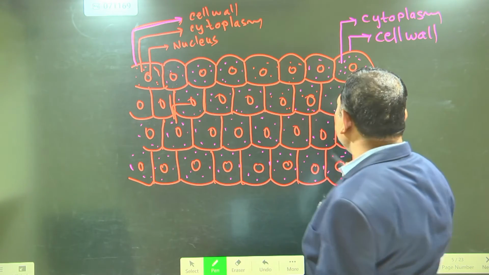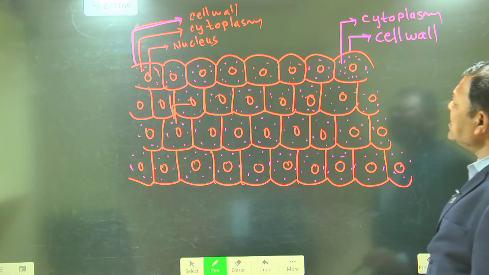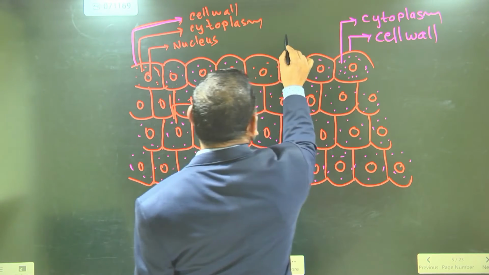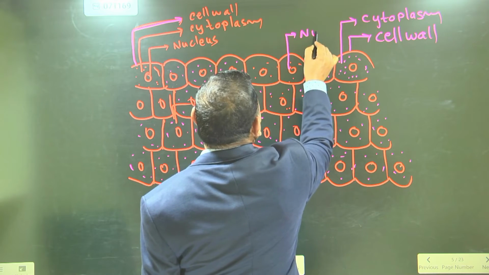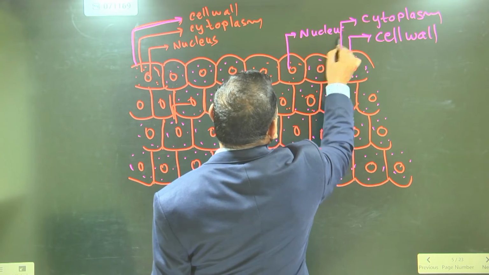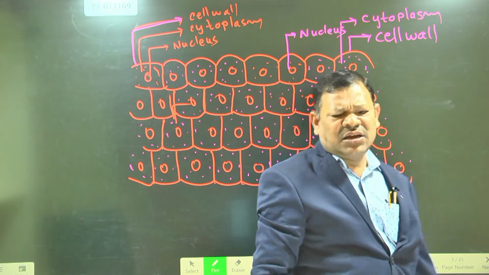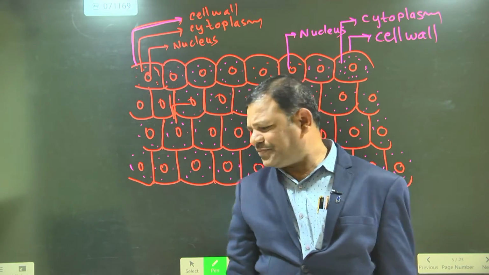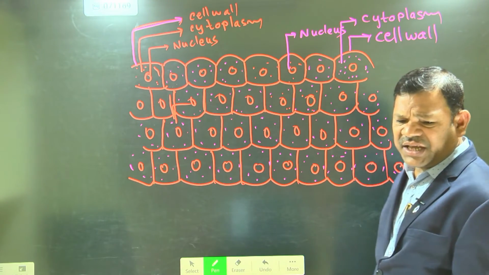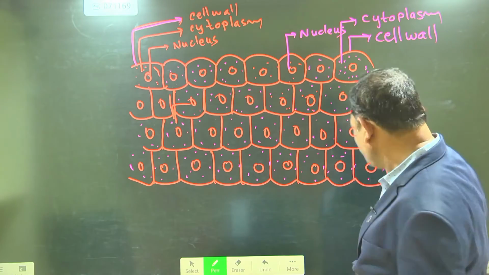At the center of the cell is the nucleus. Generally, this is the structure of the cell. Are you understanding? Yes, sir.